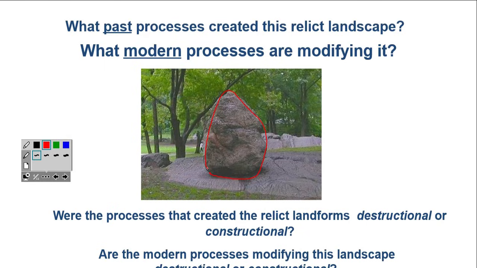Were the processes that created the relict landform destructional or constructional? And are the modern processes modifying the landscape destructional or constructional? All those things relate.